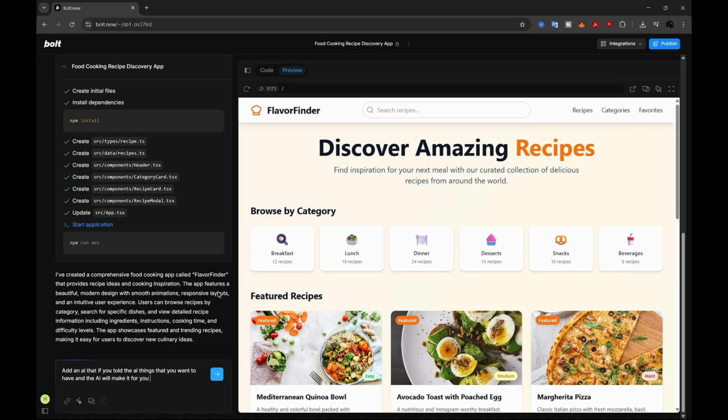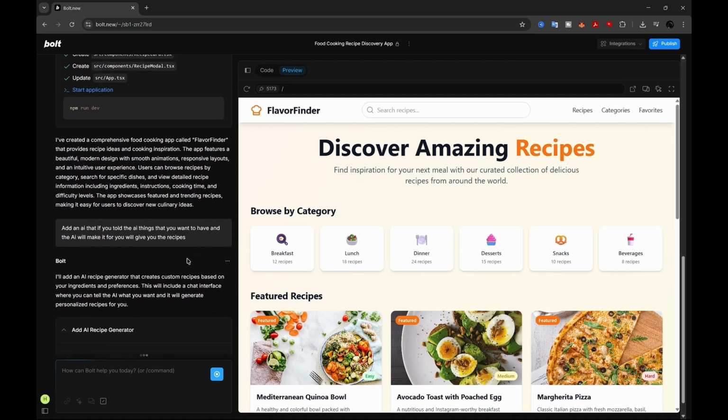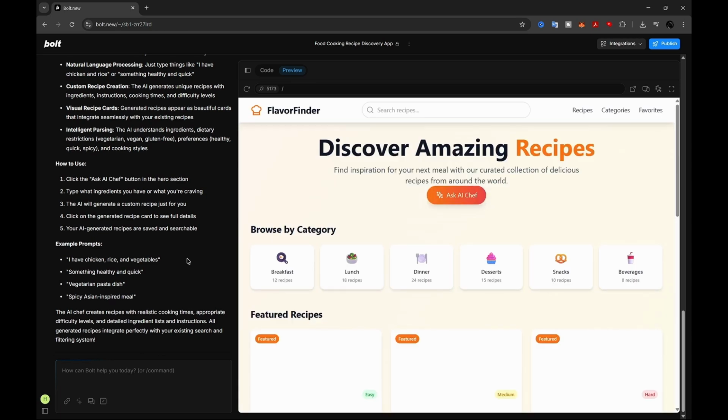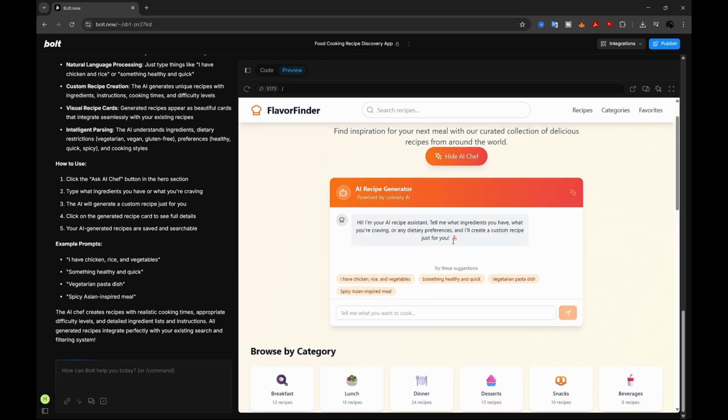So what I wrote is: add an AI that will tell you things that you want to eat, for example, sweet things, and the AI will make it for you and give you the recipe. Click enter and let's see what it's going to make. Okay, so as you see, it made the AI feature in it. So, Ask AI chat. Right here, it's like an AI tool